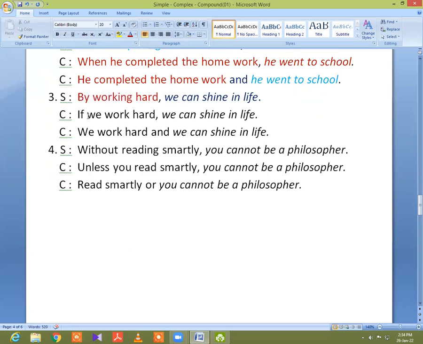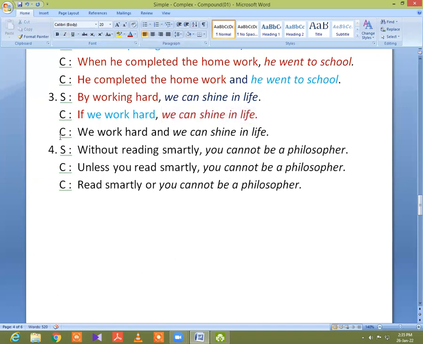So now I turn it into a complex sentence. So I know that by working, by plus verb plus ing, when you find by plus verb plus ing, you will put if at first of the sentence. Then you will make a clause. The clause is we work hard. This is a clause, we work hard, and then the other clause remains unchanged. We can shine in life. I hope you understand this issue.